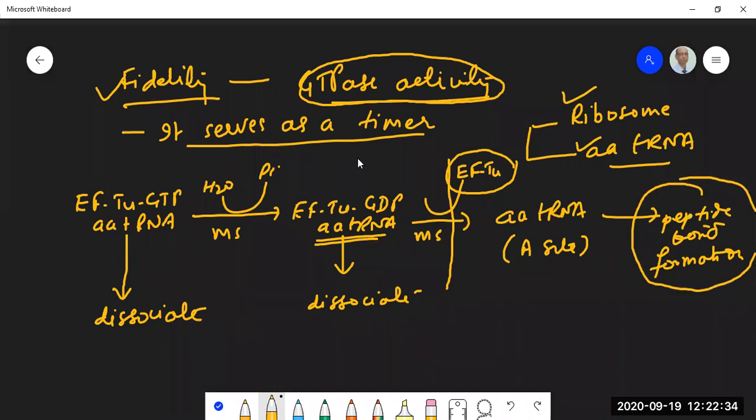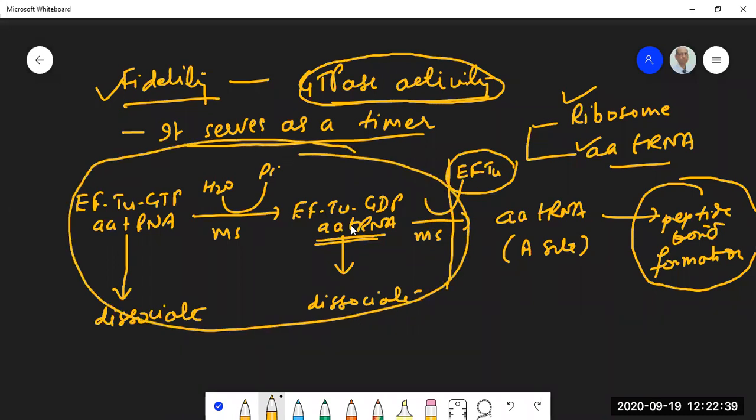So the built-in GTPase activity provides this much time for the ribosome to scrutinize the incoming amino acid tRNA, whether it is the correct amino acid tRNA or not. So GTPase activity performs a very significant function. As a result of that, the fidelity of the process increases considerably. The chances of error during protein biosynthesis are minimized, right? Because of the built-in GTPase activity of the elongation factor, which is serving as a timer.